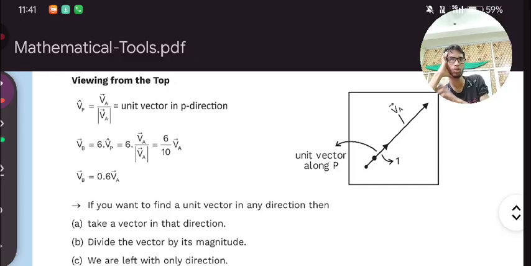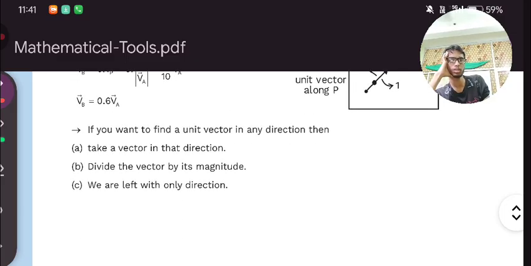If you want to find a unit vector in any direction, take a vector in that direction and divide the vector by its magnitude, then you will get the unit vector.